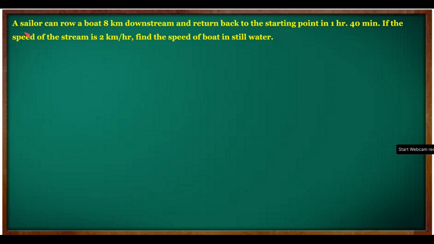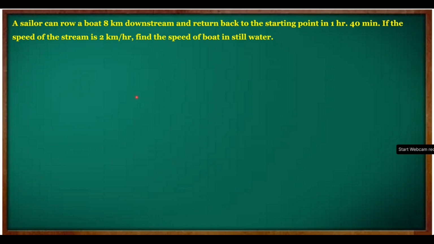Friends, get back to this question. A sailor can row a boat 8 kilometer downstream and return back to the starting point in 1 hour 40 minutes. If the speed of the stream is 2 kilometer per hour, find the speed of the boat in still water. We need to find the speed of boat in still water.